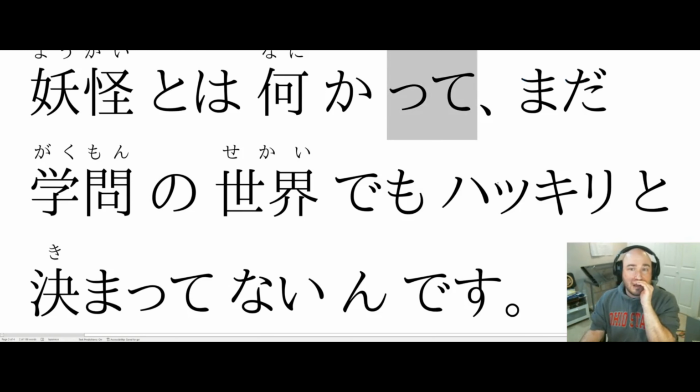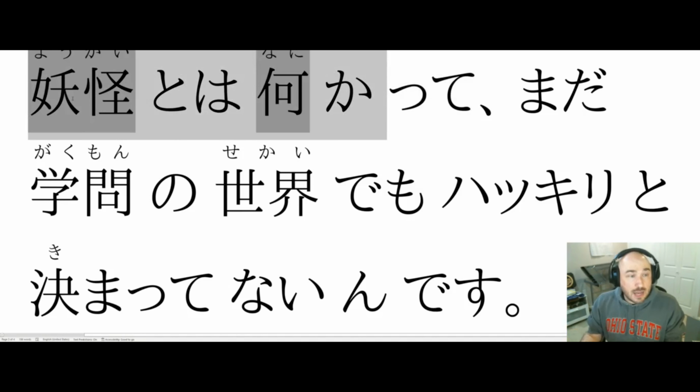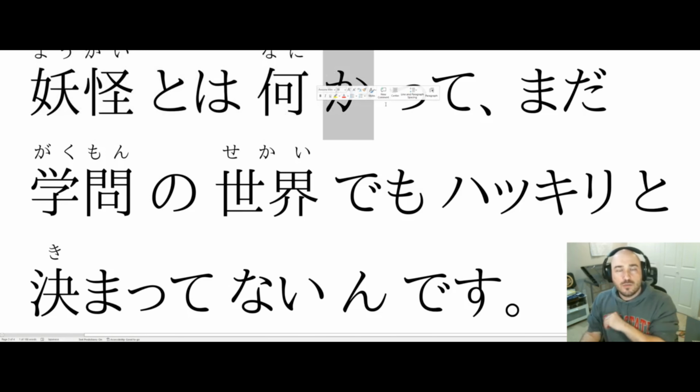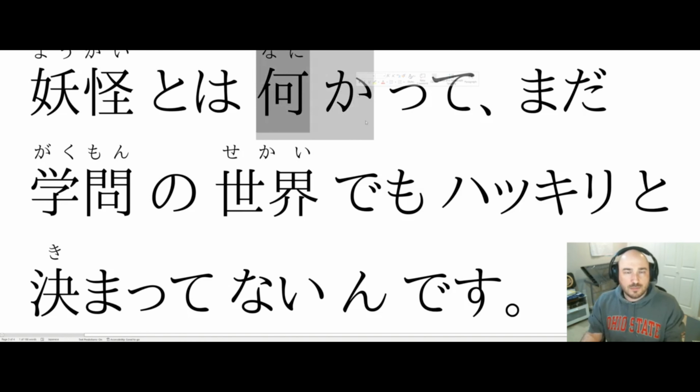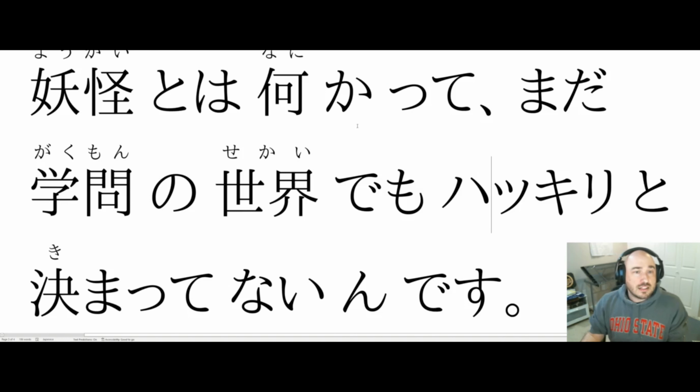That's not a to, that's a small te. It's just when you're speaking, because this is a speech bubble, remember? When you're speaking, to becomes te very frequently. And before this to, we have a clause. When a clause that you're quoting ends in a question, we drop the da, we keep the ka. And when we do that, it goes from nanda ka to nani ka. So the pronunciation is correct at nani ka, even though with the da there, it would be nanda ka. So nani ka, what is it?